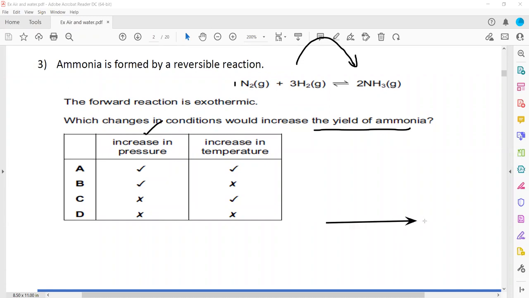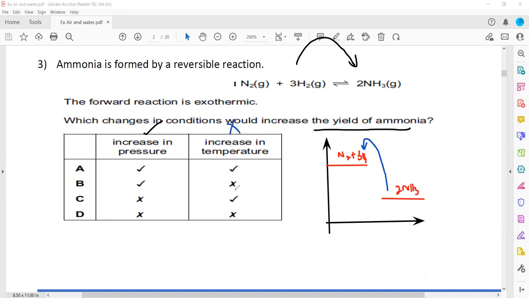So in exothermic reactions, the reactants have high energy and the products have low energy. So N2 plus 3H2 gives 2NH3. If we increase the temperature, what will happen? The equilibrium will shift to the left hand side, or backward. So the yield will not increase, the yield will decrease.